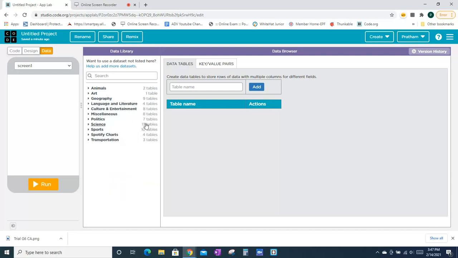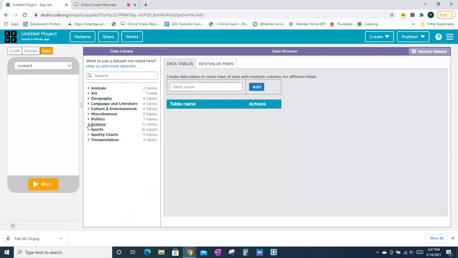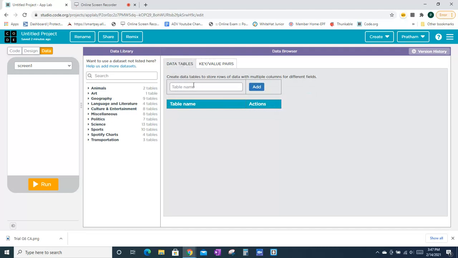and for these there are also, but science has the most tables. It has one like this. Okay, and then the data tables. So you can create your own data table if you want to store any data with multiple columns for anything you want. So I'll just create one. I'll just put it as table and add.